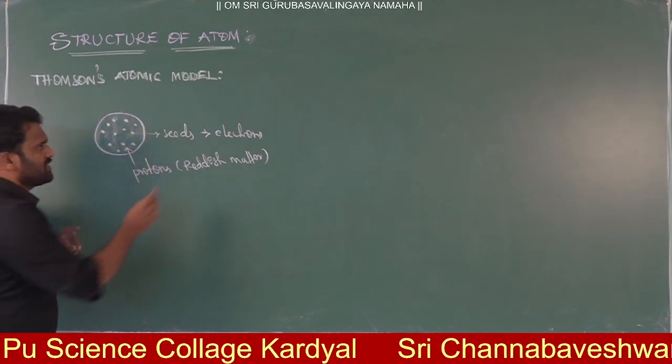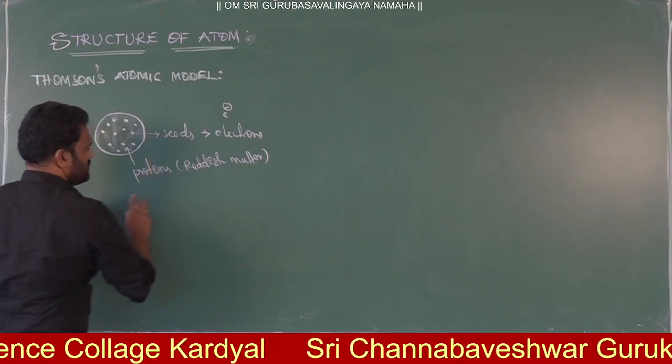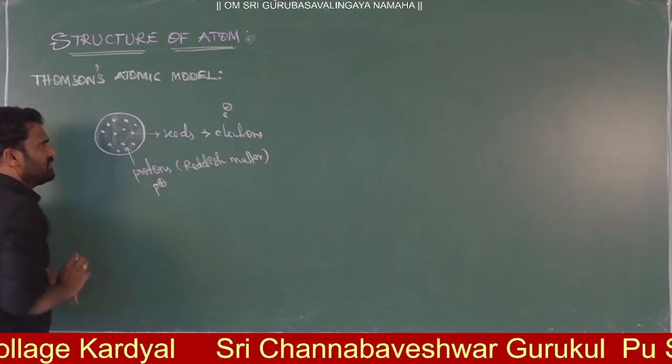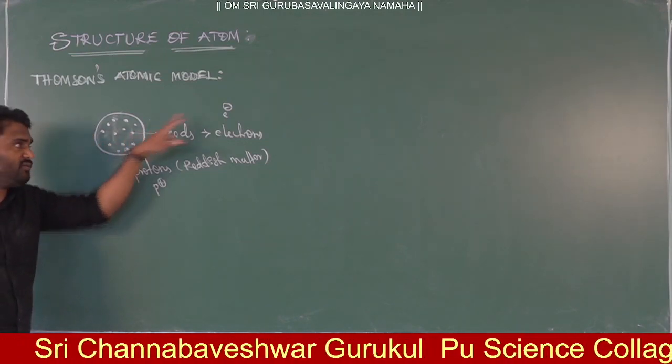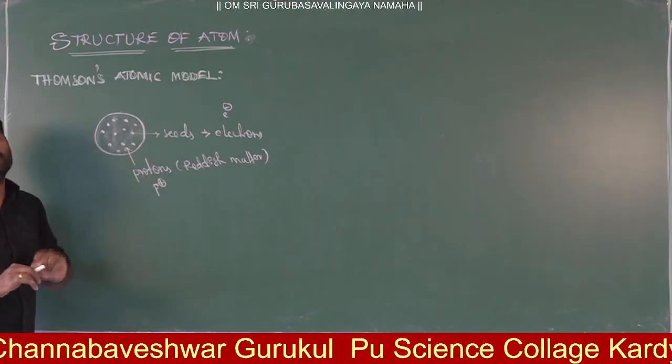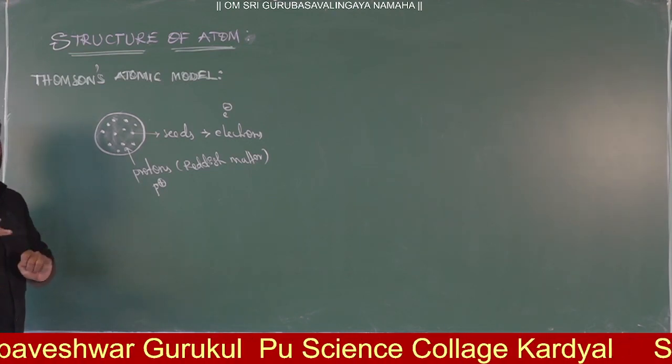Here the electron charge is negative and the proton charge is positive. So when negative charge is embedded in positive charge, then only electrical neutrality is maintained in the atom.